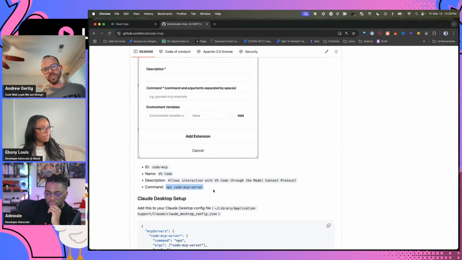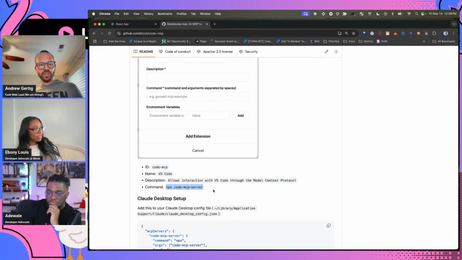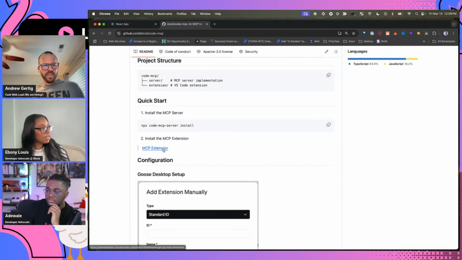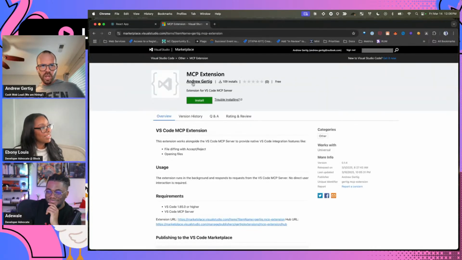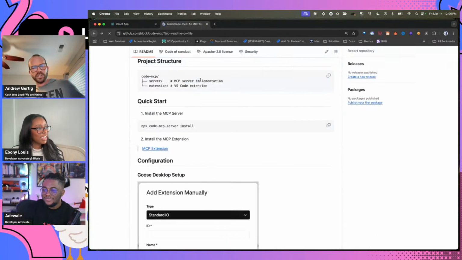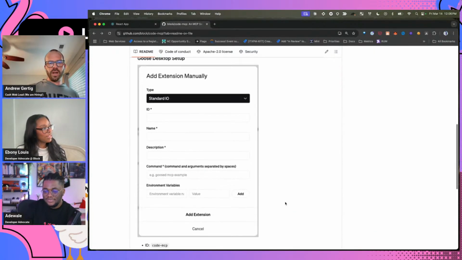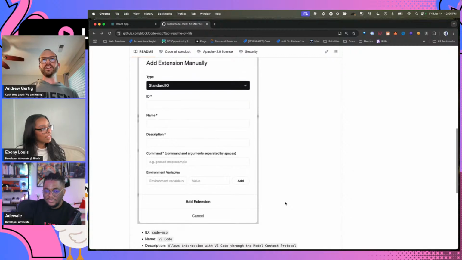What that does is, when Goose instantiates a new session, it calls these commands for each of the tools, which set up the server and allow Goose to communicate with the MCP server. And again, just to go back to it, the other thing you need to install is the MCP extension. This is a VS Code extension in the marketplace. It's published, and we're going to get a logo and a couple other things on there as well. But if you go here and hit install, that will install it into VS Code for you. And then those two things together allow us to get the ball rolling.